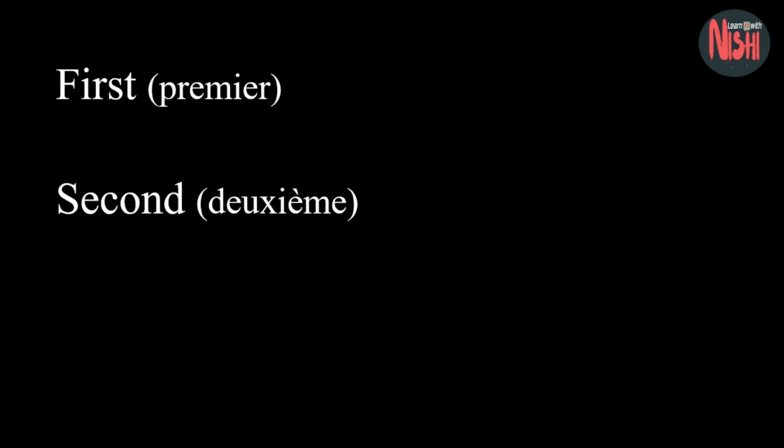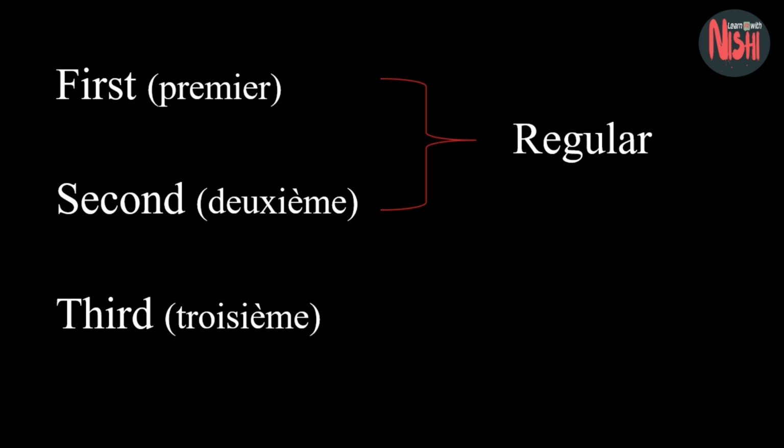Okay, there are three groups of verbs in French. First, second, and third group. First and second group verbs are regular verbs and third group verbs are irregular. Once you understand which group the verb is of, then the conjugation will become much easier.